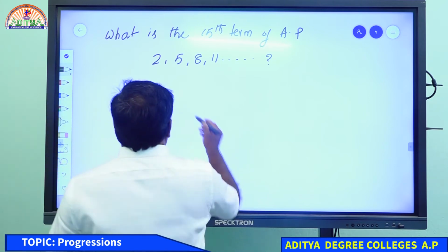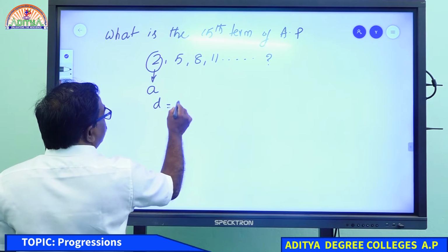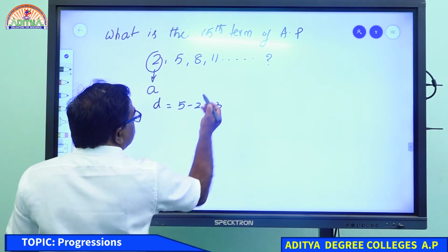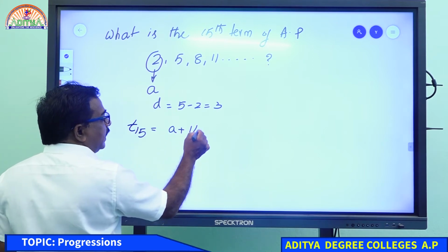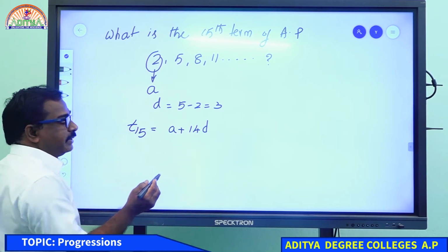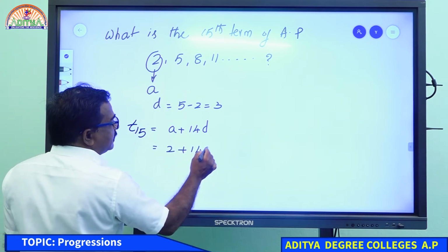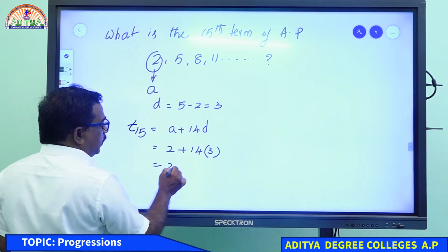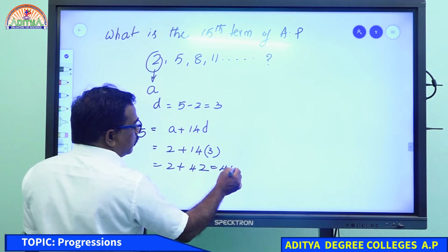For the 15th term, this one is the first term, that is A. The difference is 5 minus 2, that is 3. So the 15th term is T15, A plus 14D. A is 2 and D is 3. So 2 plus 14 times 3, 3 4s are 12, 42, 44.